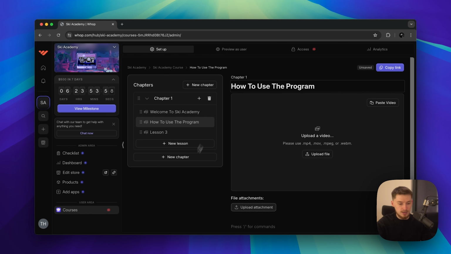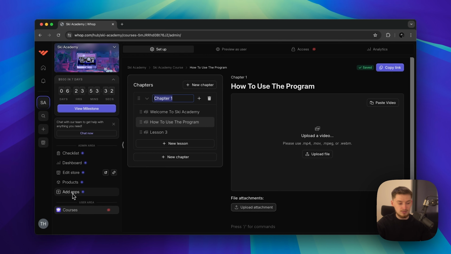Okay, so you can start doing that, and then you can add new lessons and then new chapters. Chapters are sort of like the phase level. So if you have, let's say, mindset, and then it goes into outreach or different sections of the course, that's when you add a new chapter. And then lessons, of course, is just to add the separate video lessons or resource lessons and things like that. So that's that. We have the initial course added.